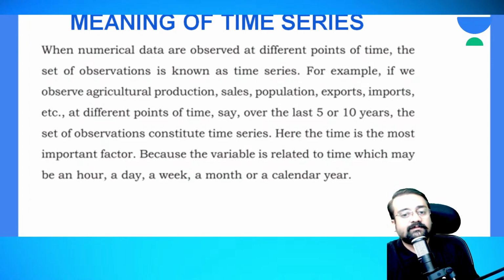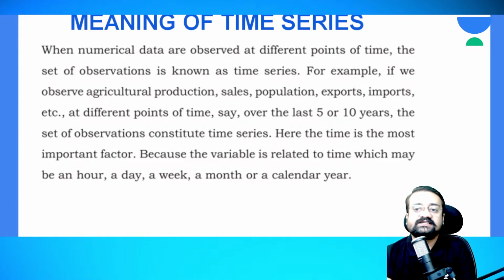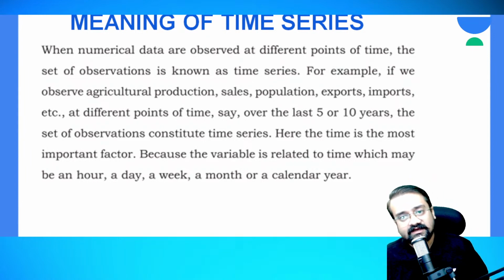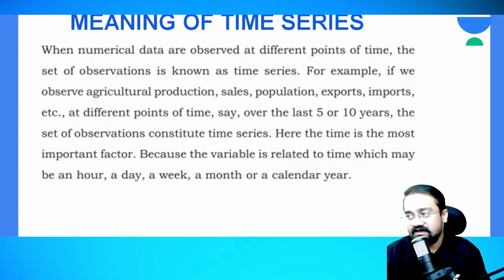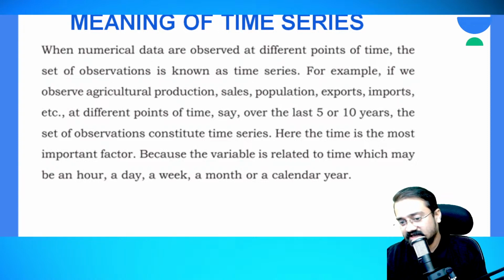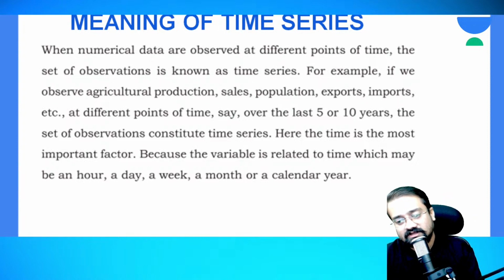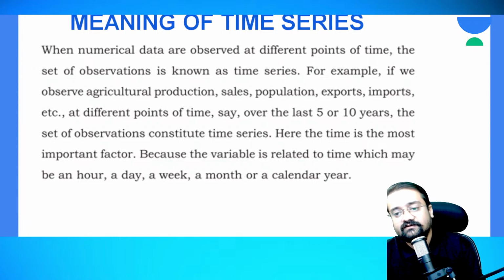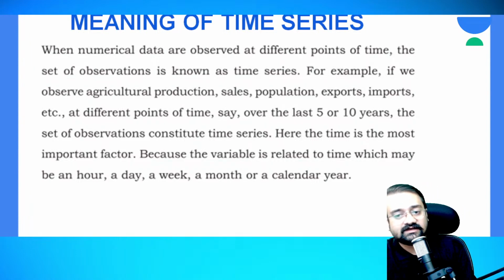Here time is the most important factor, so that's why we have named them time series, right? Series means the set of numerical data, and the most important aspect of measurement that we are considering here is time. Time doesn't mean only hours, minutes and seconds, guys.